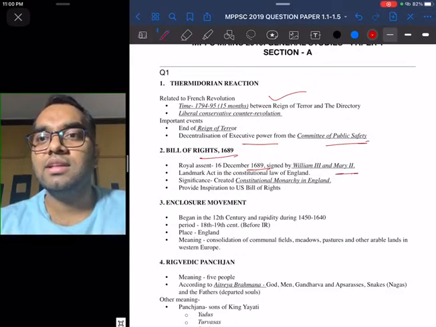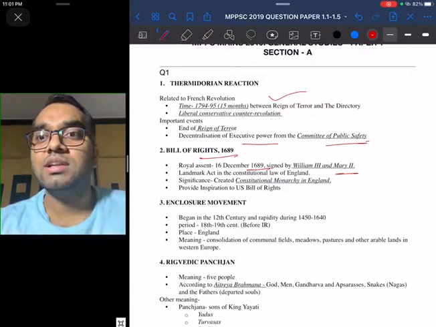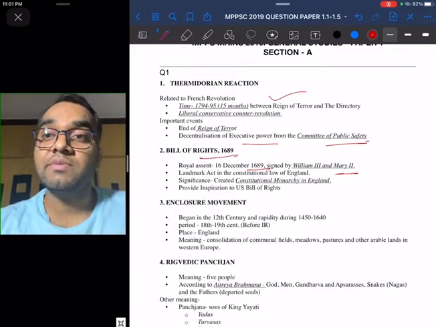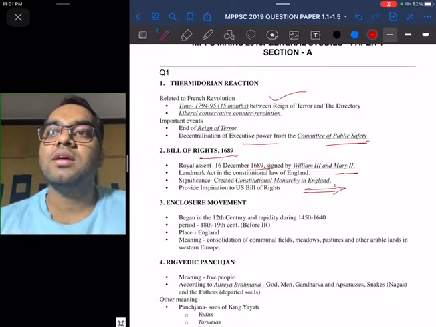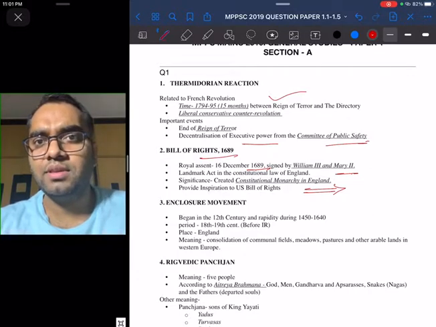Then the second point is that this particular act, Bill of Rights 1689, was a landmark act in the constitutional law of England. And what was the significance of this act? It created constitutional monarchy in England. What does it mean? Before this, in England, the monarch, the king or queen, was all powerful.